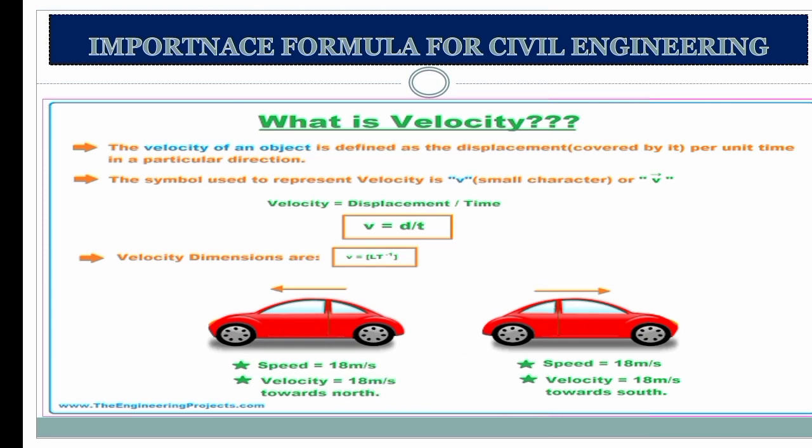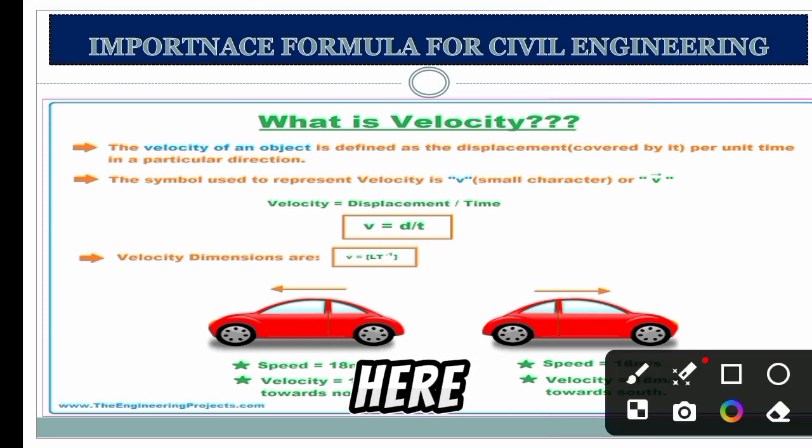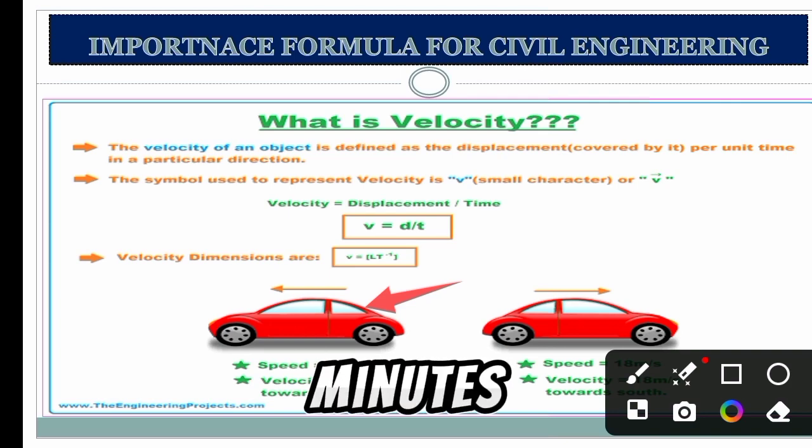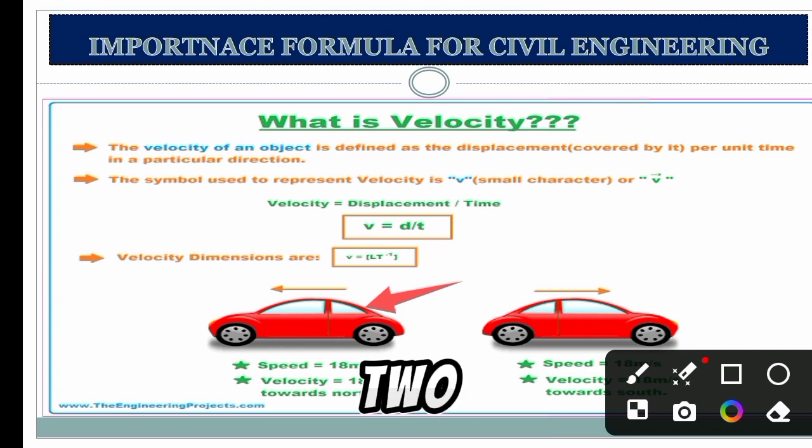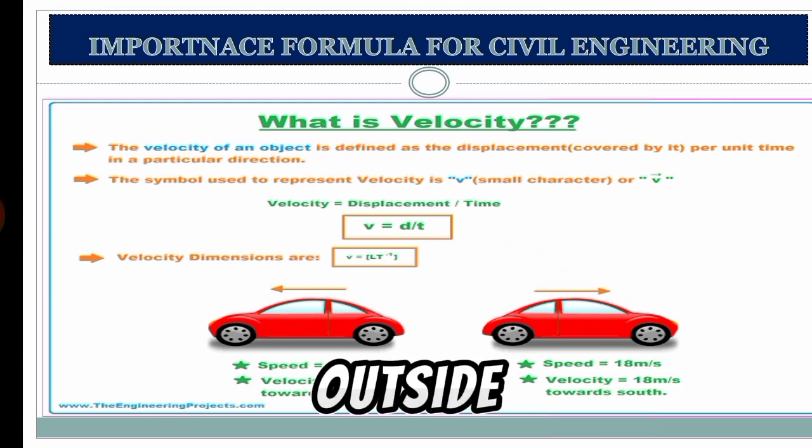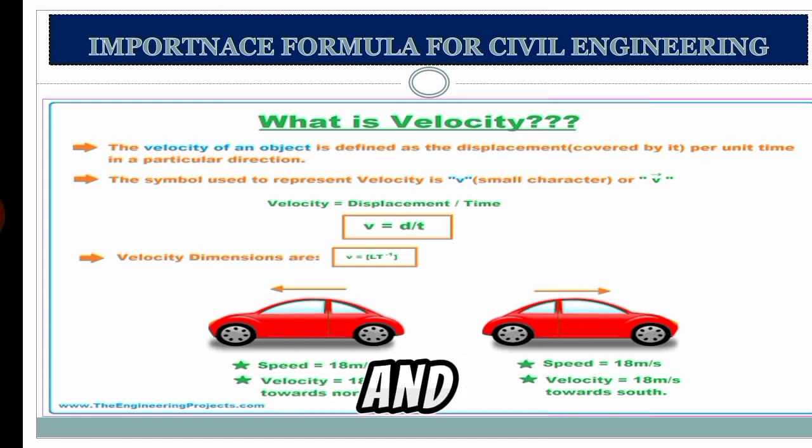Now you can see both cars in opposite directions. The first one here: the speed is 18 meters per hour. The velocity is 18 meters per hour. One car is going north, and the other car is going south, with the same speed. That is called velocity.